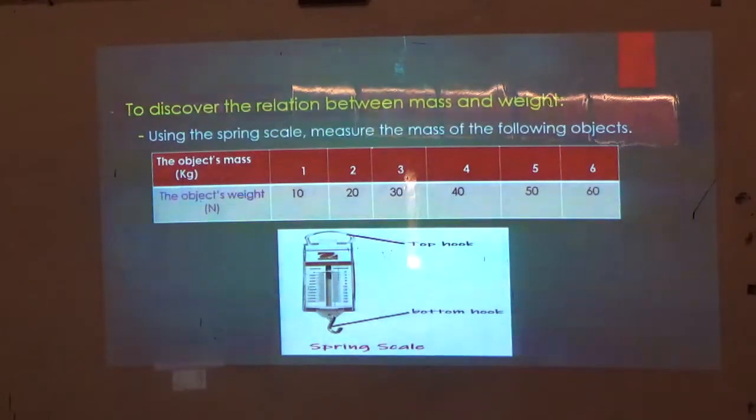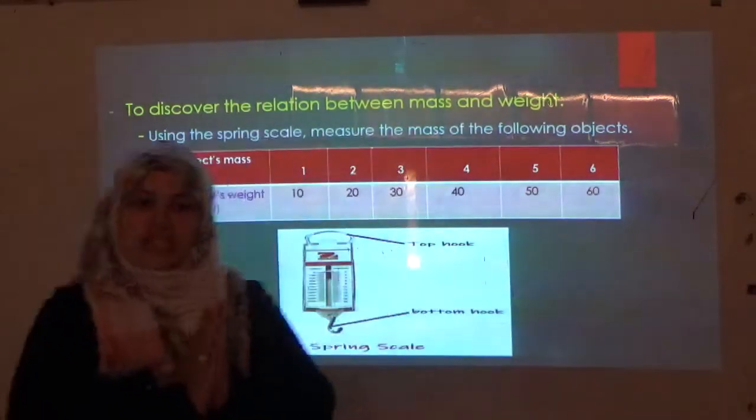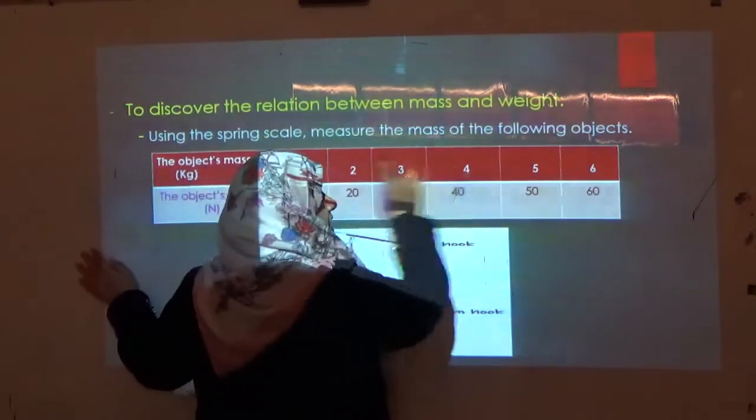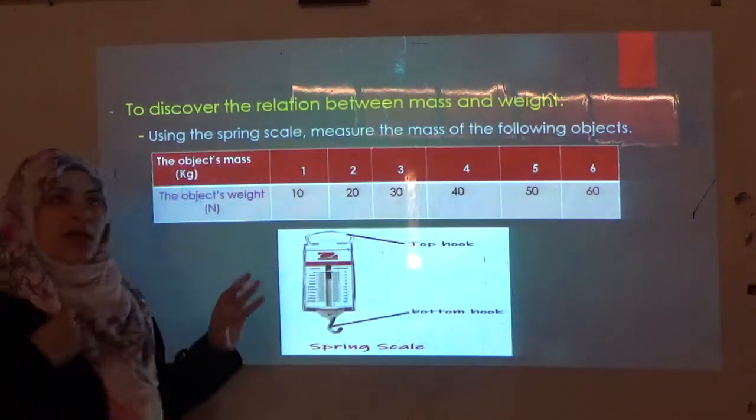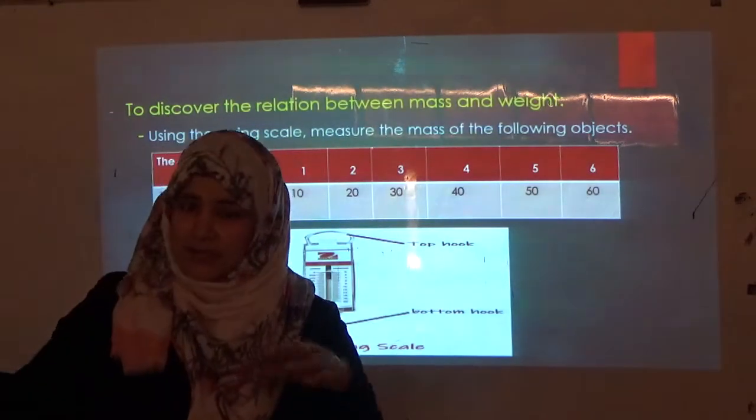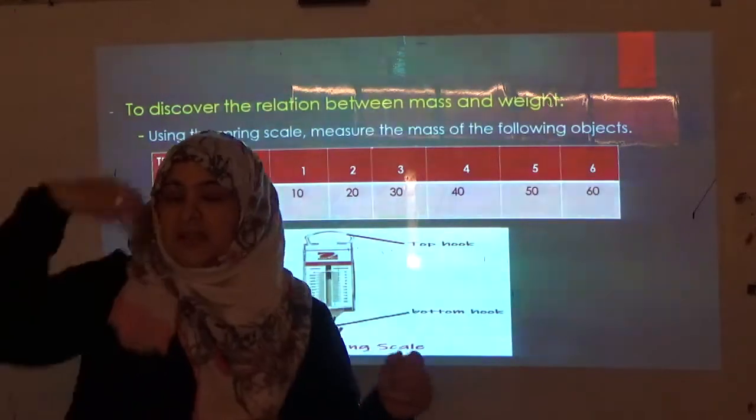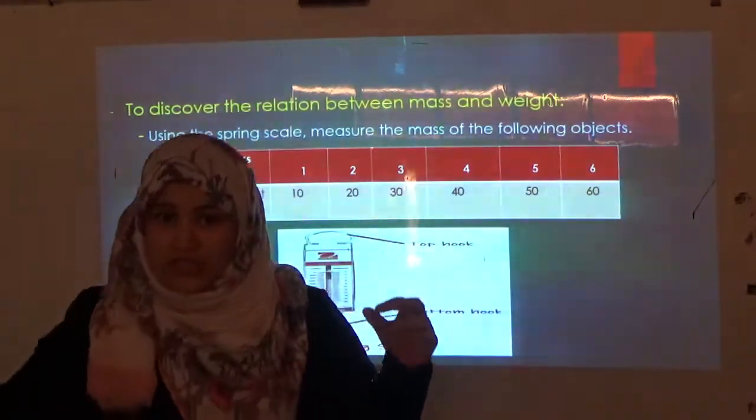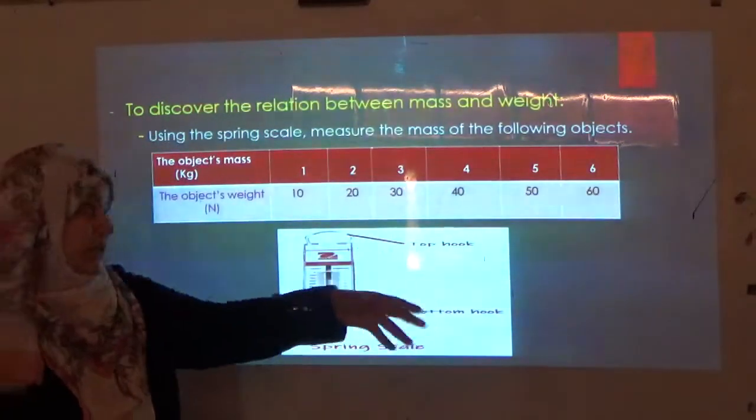So, what is the relation between mass and weight? We can see that the relation between mass and weight is called a direct relation. As the mass increases, the weight will increase. Same like when I say, the more you study, the more marks you can get. The greater the mass, the greater will be the weight. As the mass of the object increases, its weight will increase.